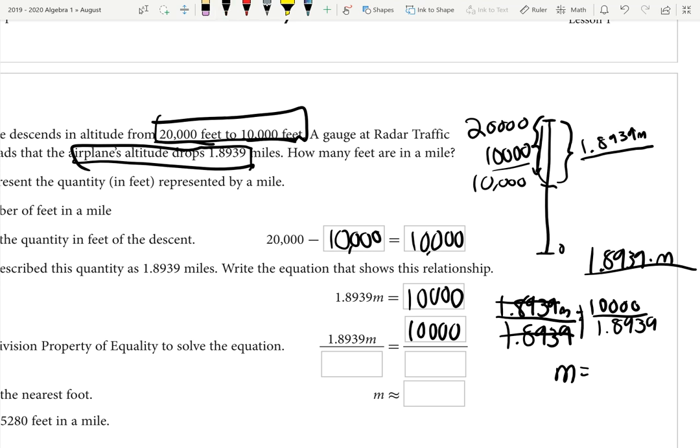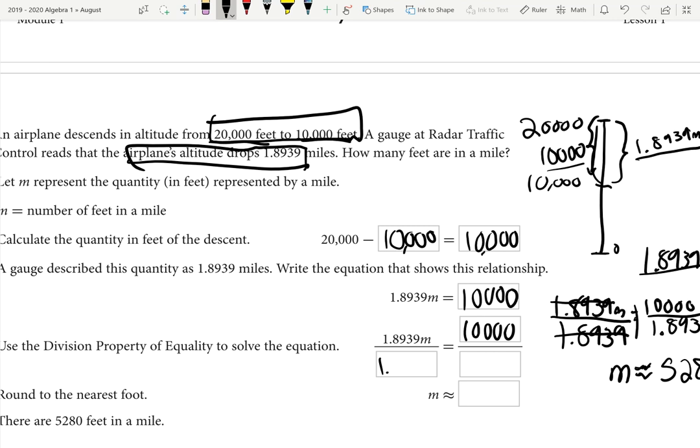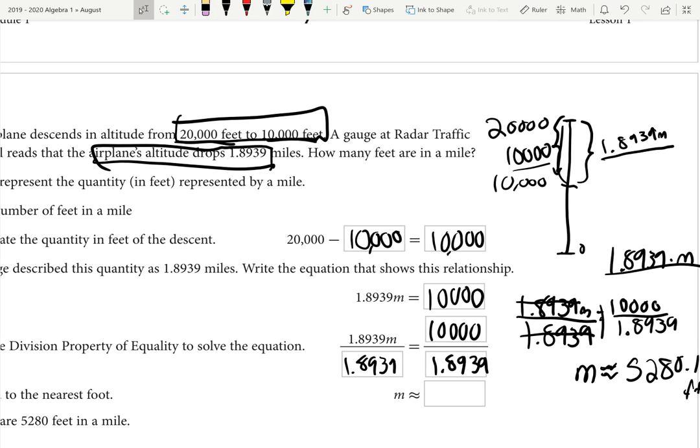Typing that in the calculator, 10,000 divided by 1.8939 is about, so we're going to use a little squiggly equals, approximation, about 5,280.1 feet for our m. Okay, so we'll fill in these boxes here. This is the same thing that I just wrote on the margin, but I'm going to go ahead and fill it in here as well.